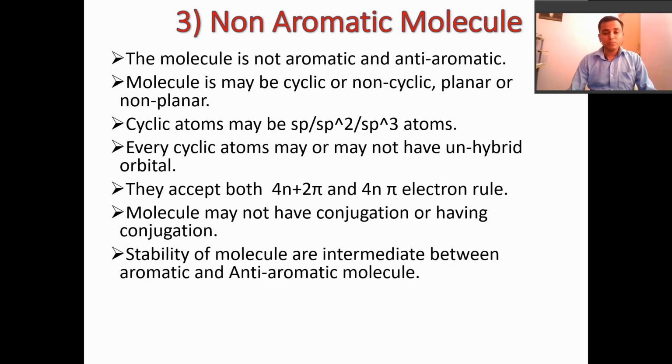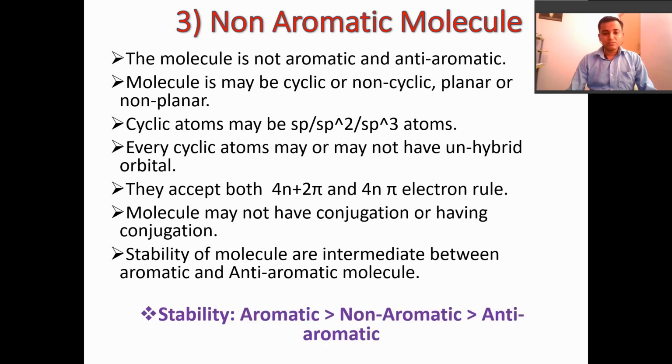The stability of a non-aromatic molecule is intermediate between aromatic and anti-aromatic molecules. So an aromatic compound is more stable than a non-aromatic compound, and a non-aromatic compound is more stable than an anti-aromatic compound.